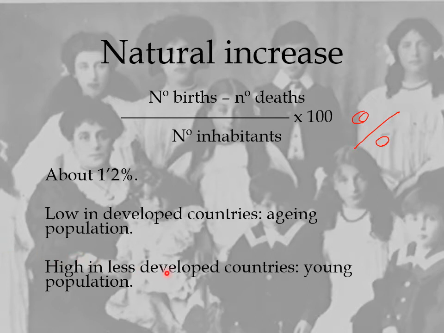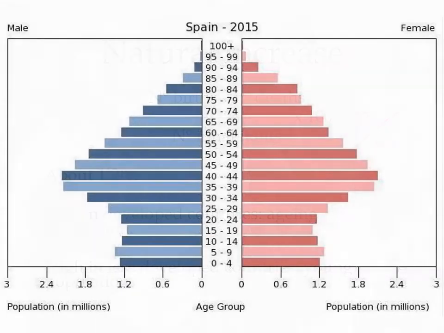Then, in the less developed countries, we can see that it's very high. The natural increase is much greater than in the developed countries. They have a lot of young population, lots of young people, and the young people have more and more children, so the population will grow. Here we can see a population pyramid. This is a very important kind of graph that we have to know. It's very well explained in your book on pages 136, 137. So please check them.